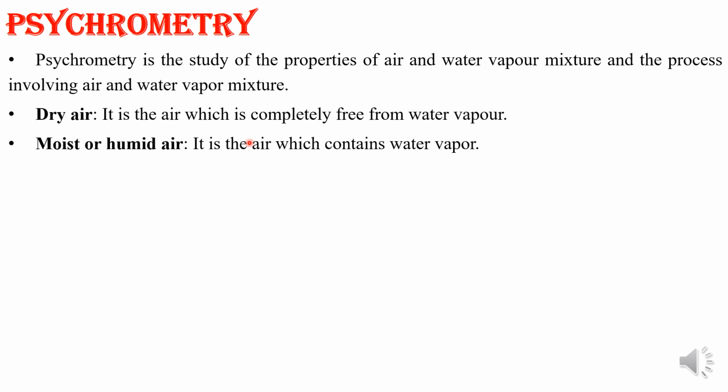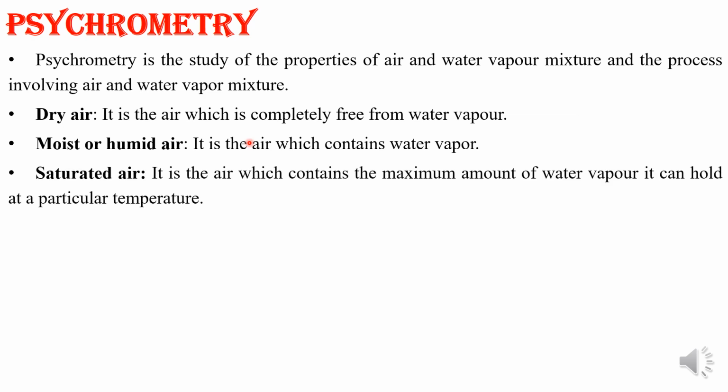Next, we will go across saturated air. What do you mean by saturated air? Saturated air is the mixture of dry air and water vapor in which the partial pressure of water vapor is equal to the saturation pressure of water at the temperature of the mixture.